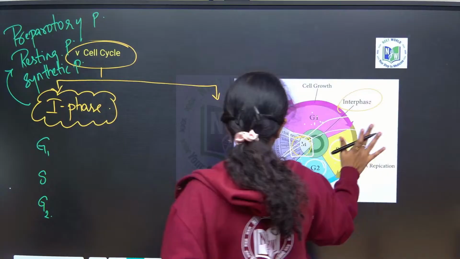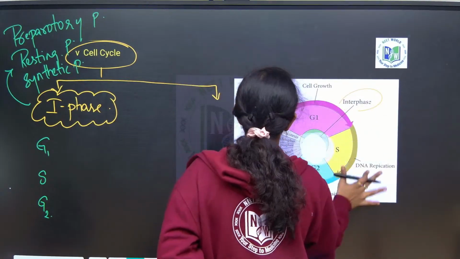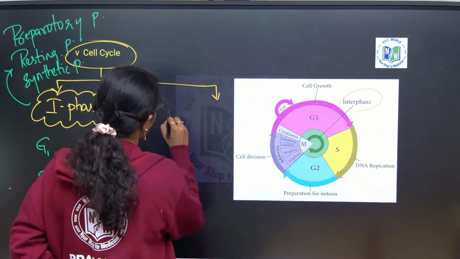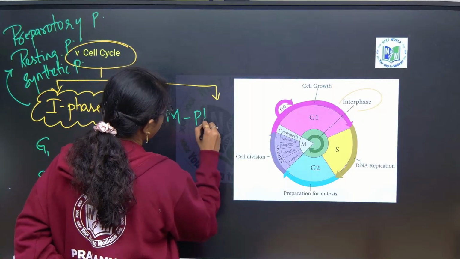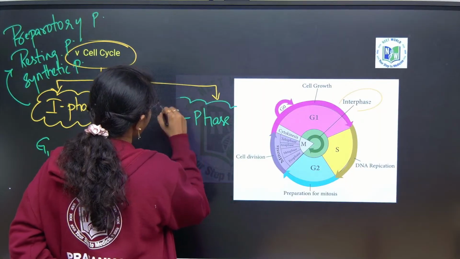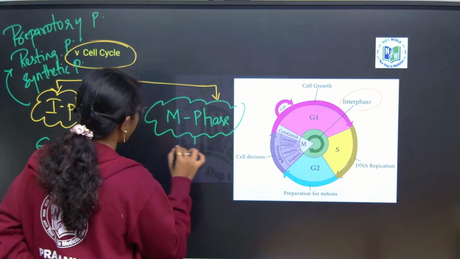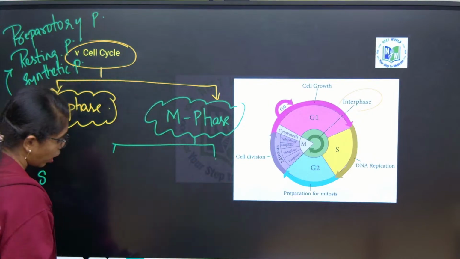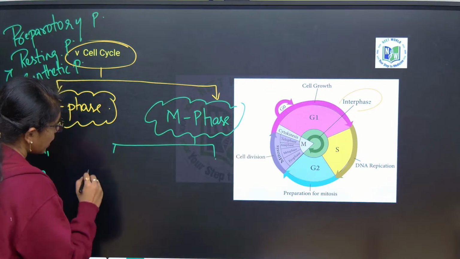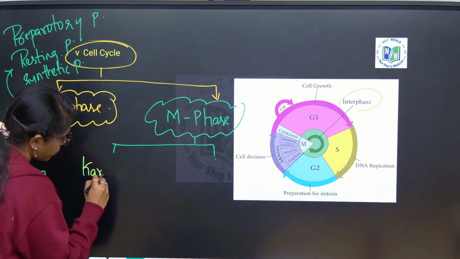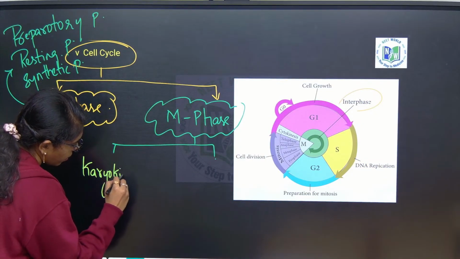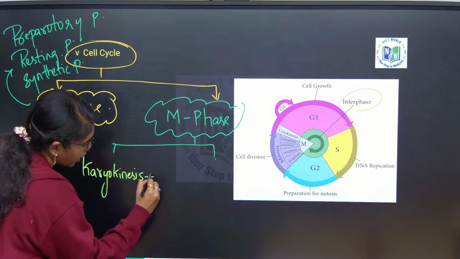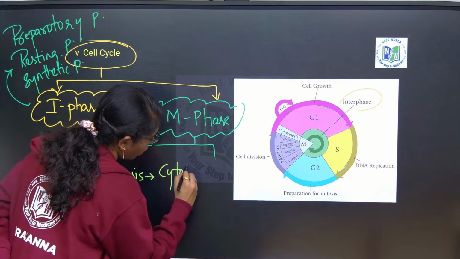Now coming to the M phase. In M phase, two things will happen in an orderly manner. First is karyokinesis, followed by cytokinesis.